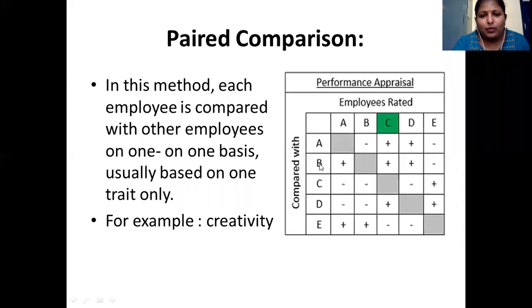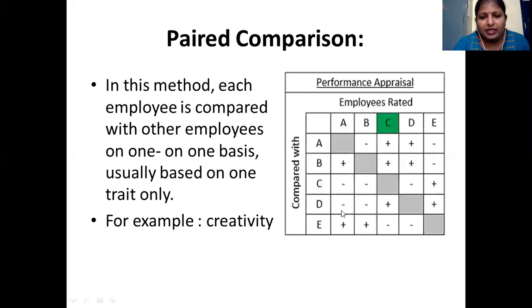If A's performance is better than B, he is given a plus, that is a positive point. Again A is compared with C. If C is better, A gets a negative point. Then A is compared with D.